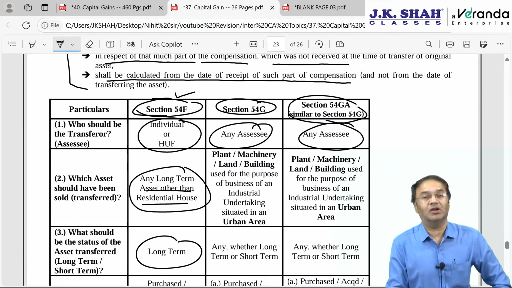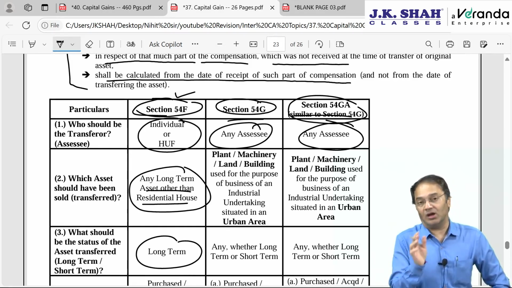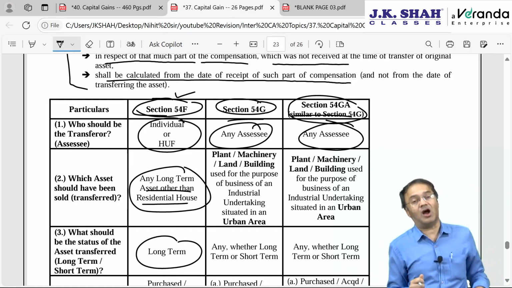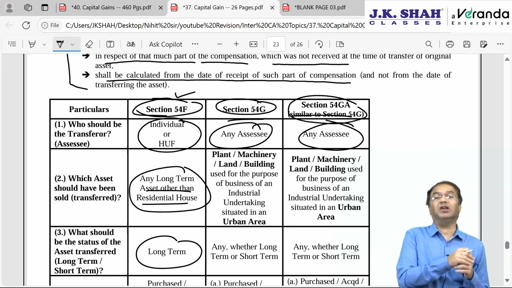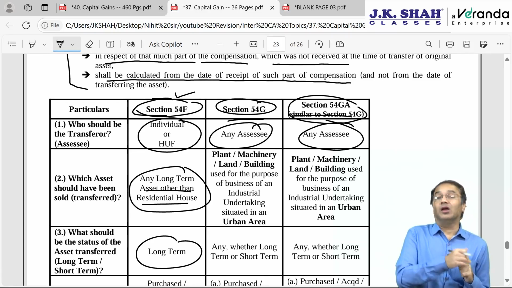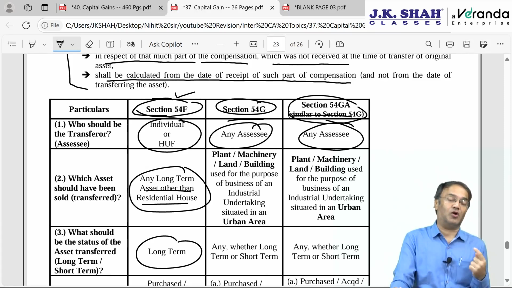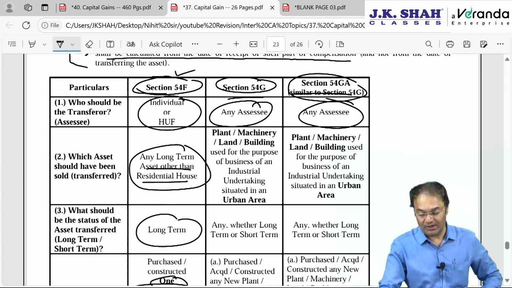Under 54G, assessee is shifting an industrial undertaking. In both the sections, the asset is the same: the asset which is transferred should be an industrial undertaking, meaning industrial land, building, plant, machinery. Here in 54G, assessee is shifting his industrial undertaking from an urban area to a rural area, urban to rural. But in 54GA, he is shifting from an urban area to an SEZ area, special economic zone area.